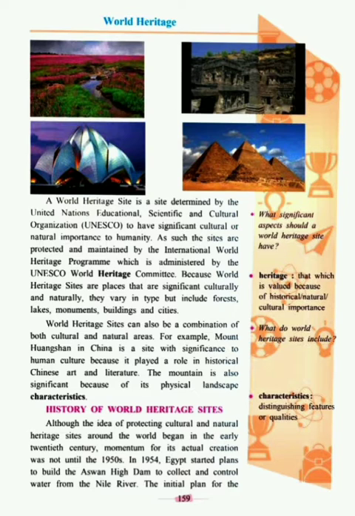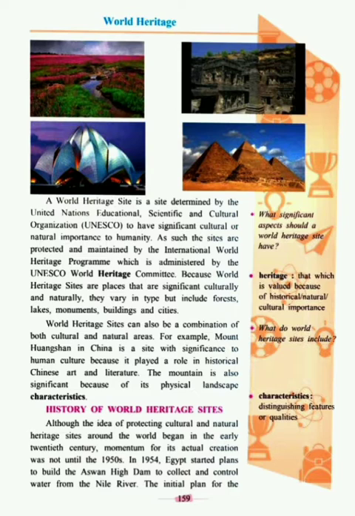World Heritage Sites can also be a combination of both cultural and natural areas. For example, Mount Hongshan in China is a site with significance to human culture because it played a role in historical Chinese art and literature. The mountain is also significant because of its physical landscape characteristics.